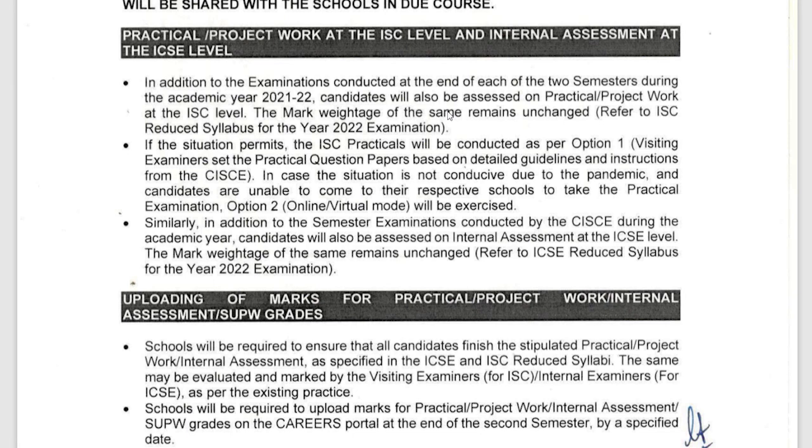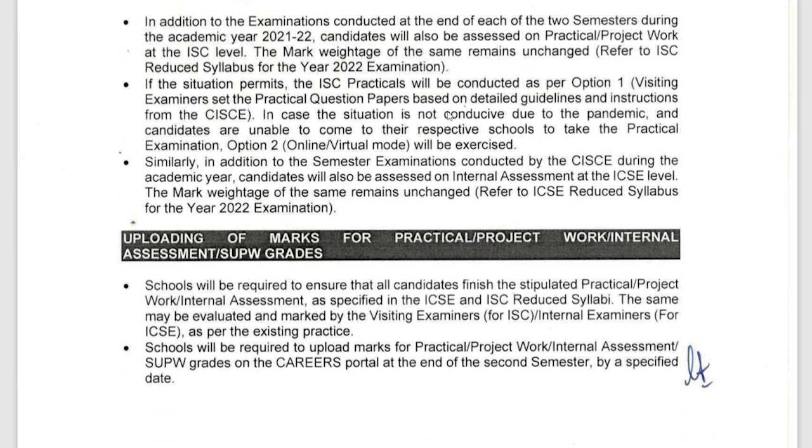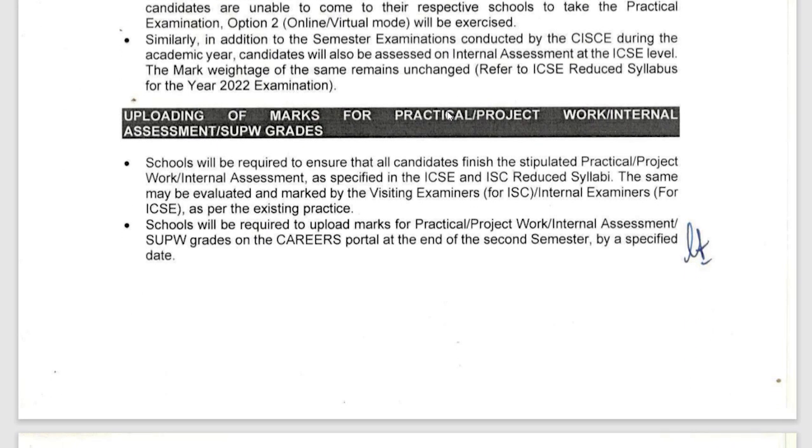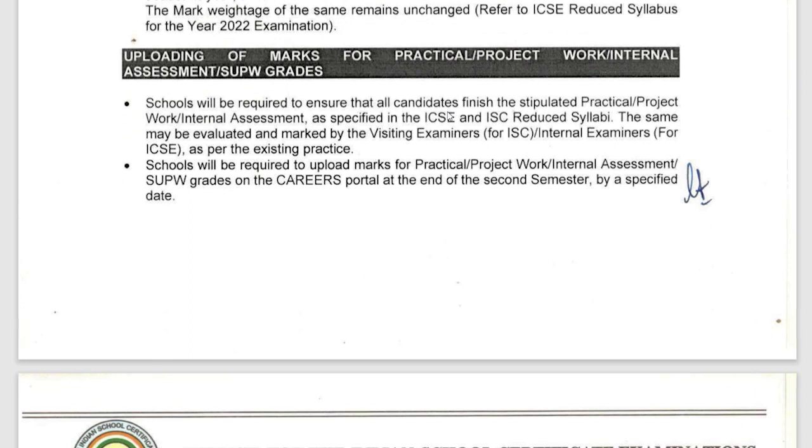So, you see, in case the situation does not get better, then we will still continue to conduct the virtual mode of examination. Similarly, in addition to the semester examination conducted by CISCE during the academic year, candidates will be assessed on internal assessment at the ICSE level. Mark weightage of the same remains unchanged, but internal assessments will also be held, and those marks will also be used to assess your performance.